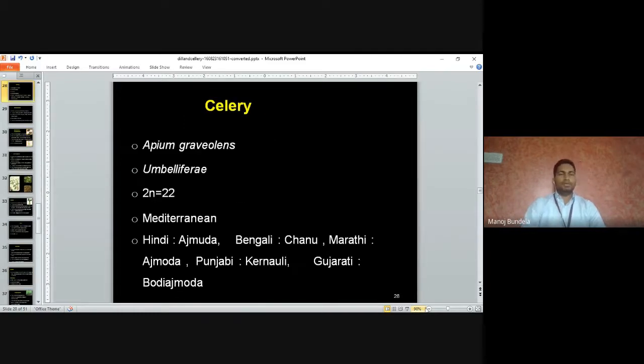Next crop is celery. The scientific name of celery is Apium graveolens, family Umbelliferae, chromosome number 2n is equal to 22. It is also originated from the Mediterranean region.